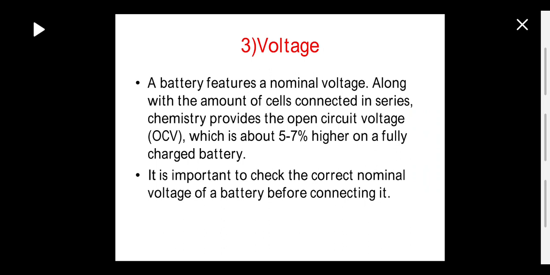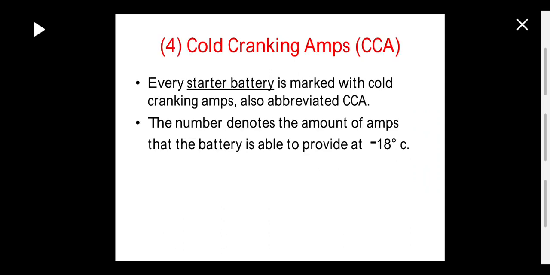So that is voltage. Next one is cold cranking amps, abbreviated as CCA. The first point is, every starter battery is marked with cold cranking amps. Starter battery means, for example, in automobiles we use a battery for starting purpose. It is the amount of current supplied by a battery when the temperature outside is minus 18 degrees centigrade. So that is called cold cranking amps, CCA.